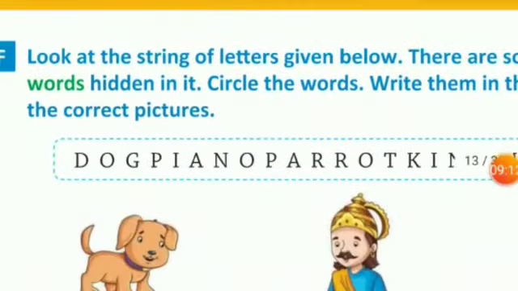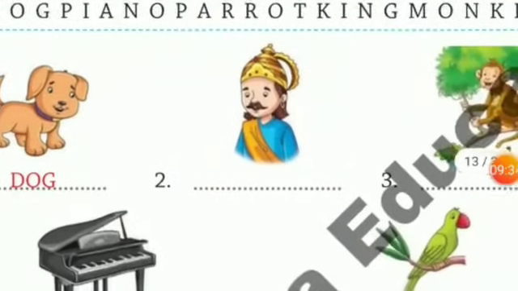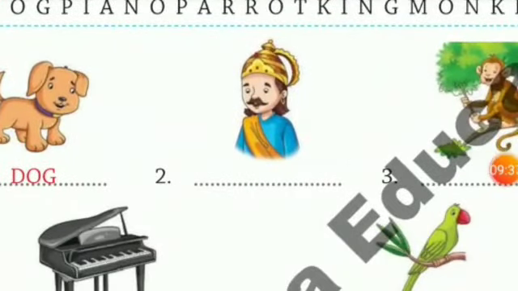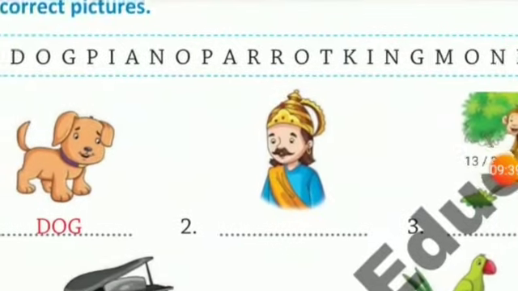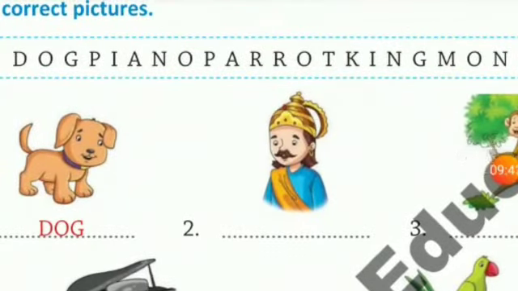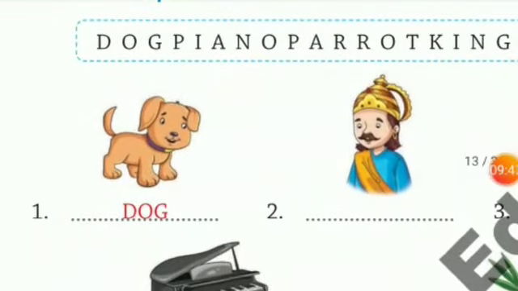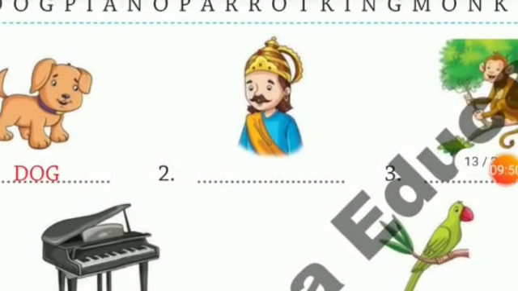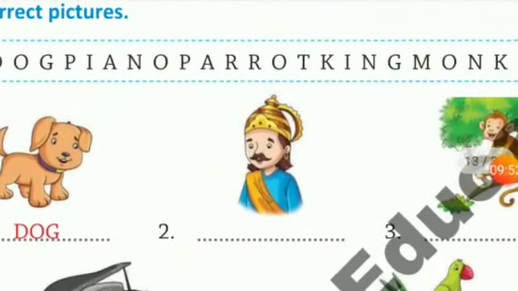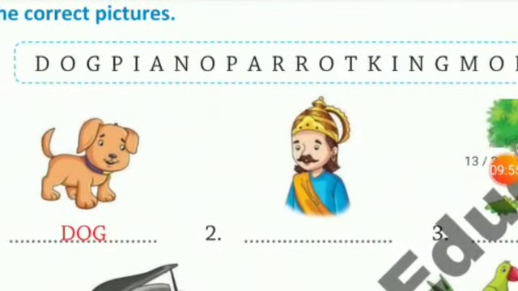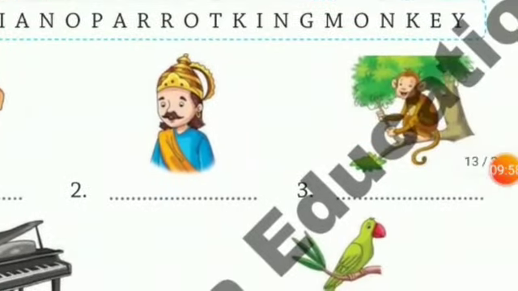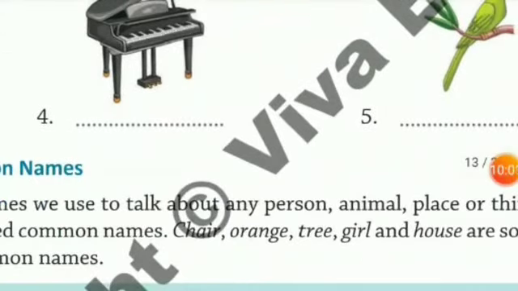Now we move to the next exercise, where you are given strings of letters and there are some naming words hidden in it. What you are supposed to do is circle the words and write them in the blanks under the correct picture. So you see here you are given some pictures, and on the basis of that picture you can find out the words which are hidden in the strip. For example, the first one is already done for you, dog. Then in the next picture you see king. So you have to find out the word king from the above given strip. Then monkey, piano and parrot.